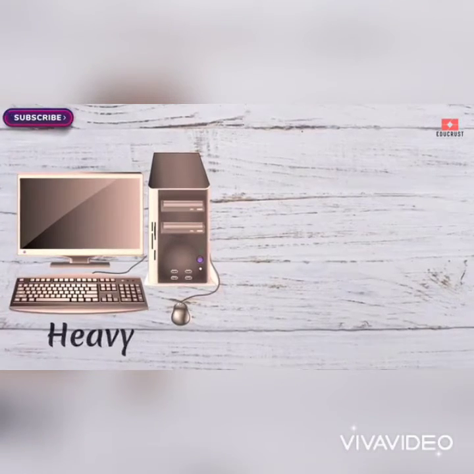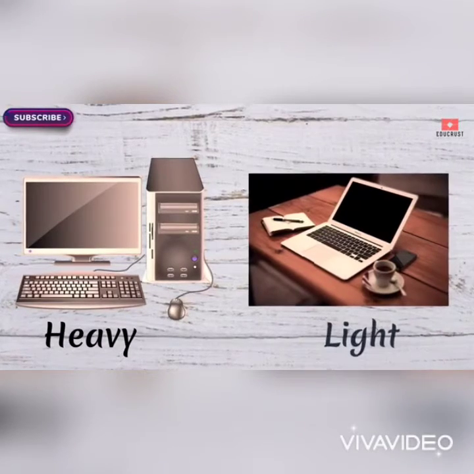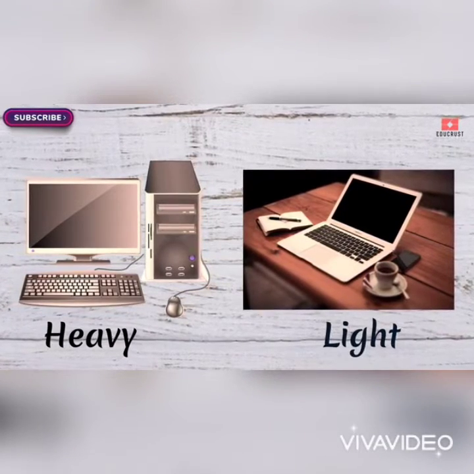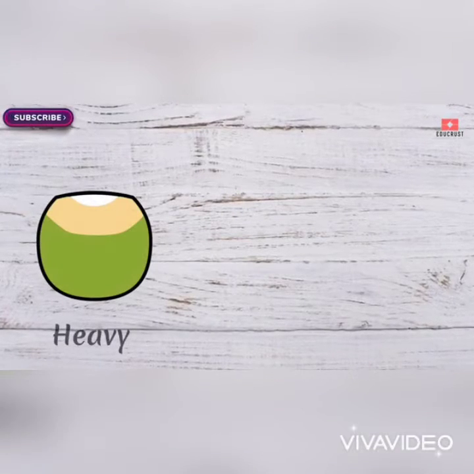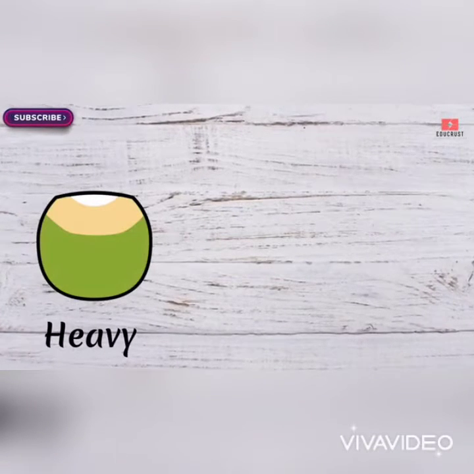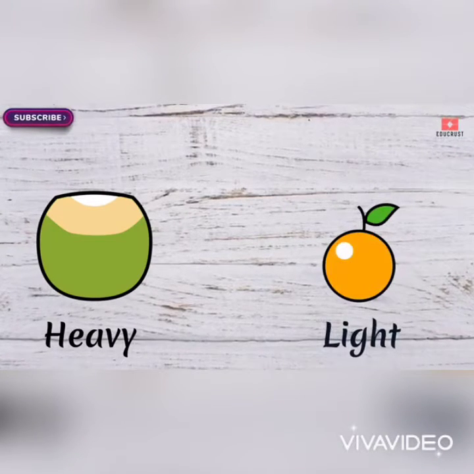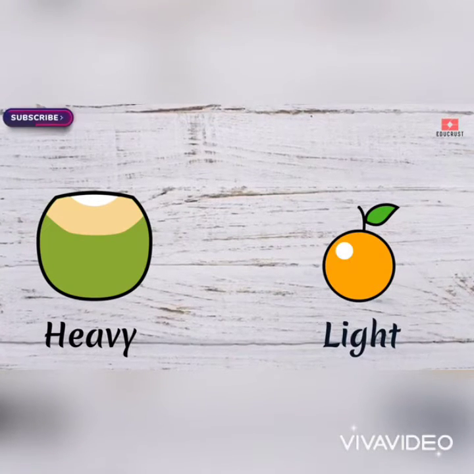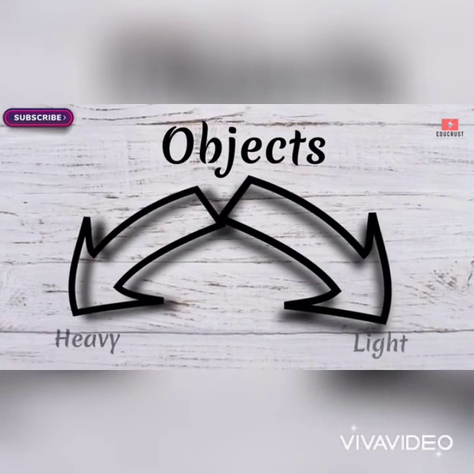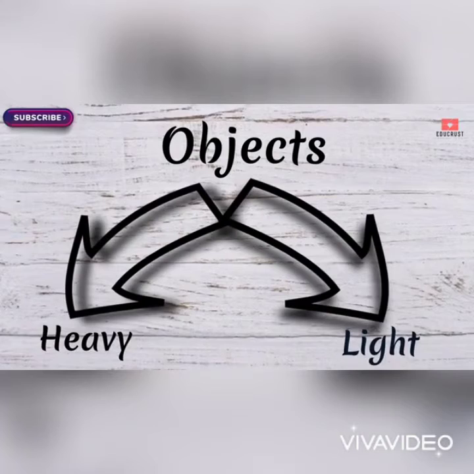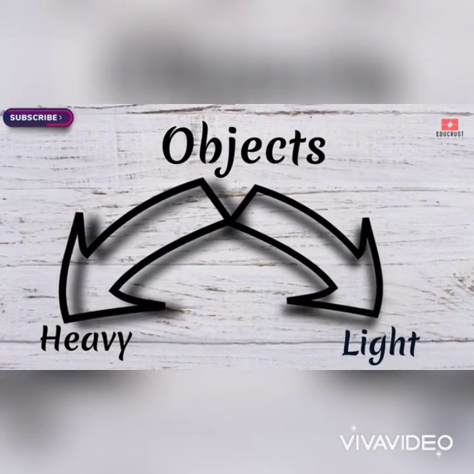A desktop computer is heavy, whereas a laptop is light. Heavy, light. A coconut is heavy, whereas an orange is light. Heavy, light. Objects can be divided into two kinds, heavy and light.